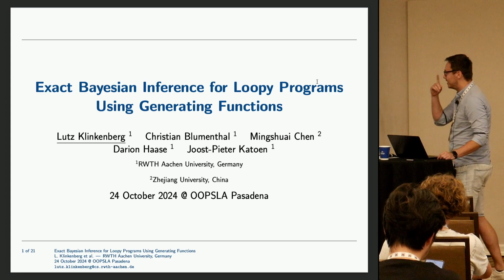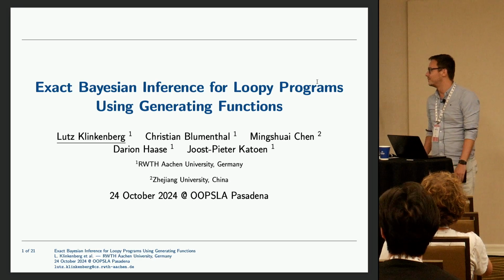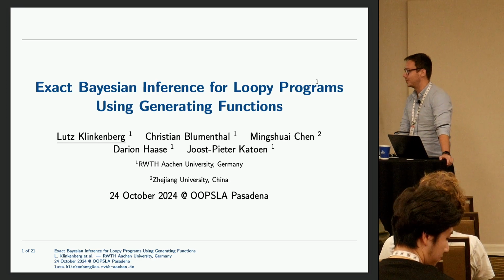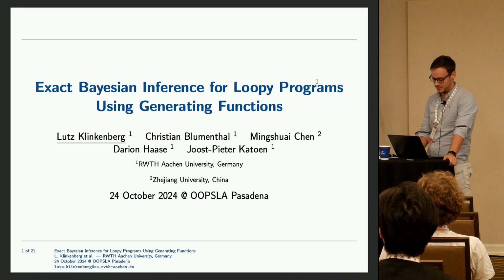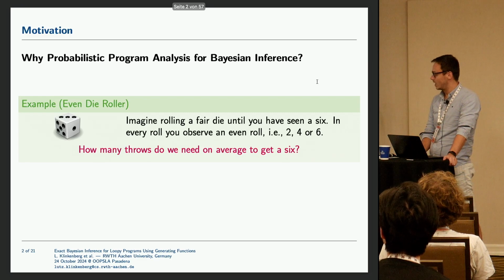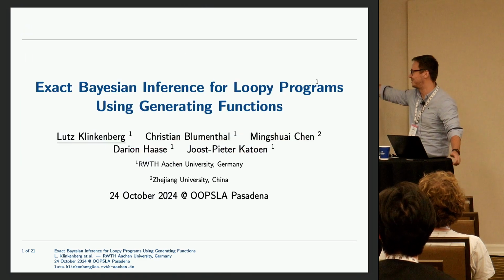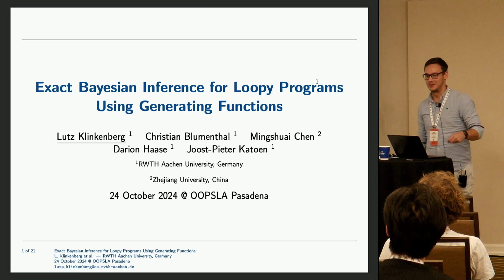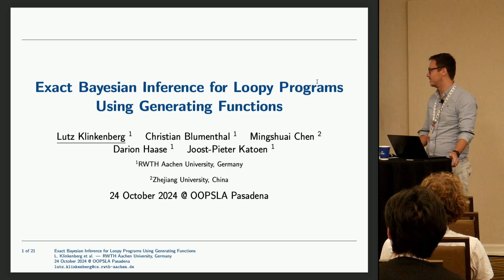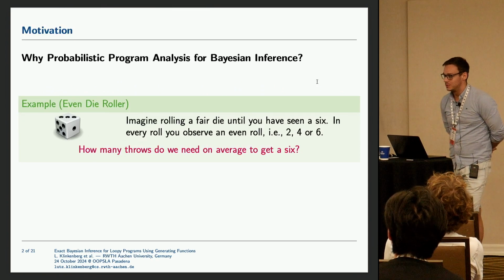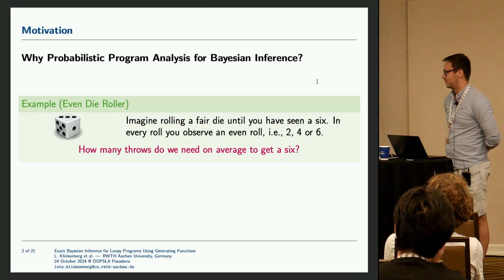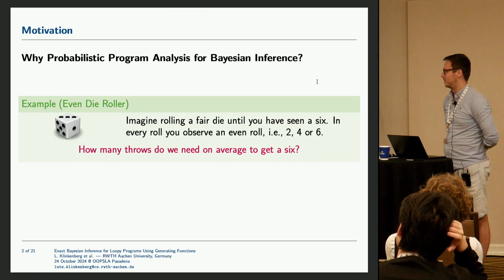So my name is Lutz, and I'm presenting our current work at OOPSLA, which is called Exact Bayesian Inference for Loopy Probabilistic Programs. Of course, this is not only me, but joint work with my co-authors, one of whom is also sitting here. So why do we want to do probabilistic program analysis for Bayesian inference? That's one of the first questions.